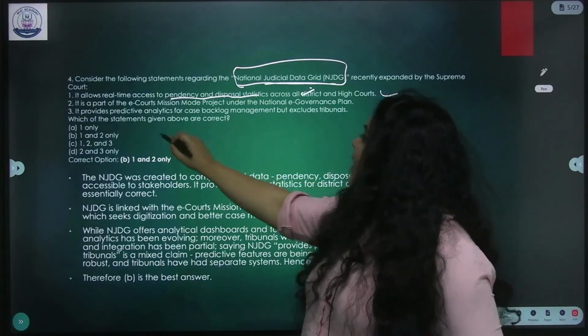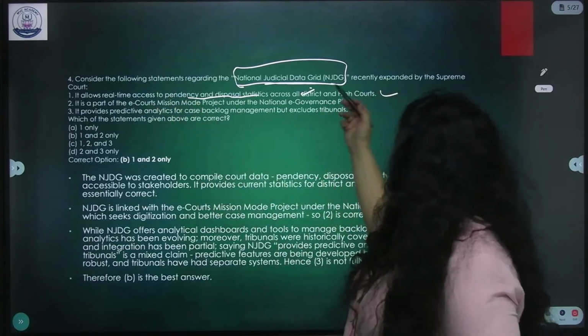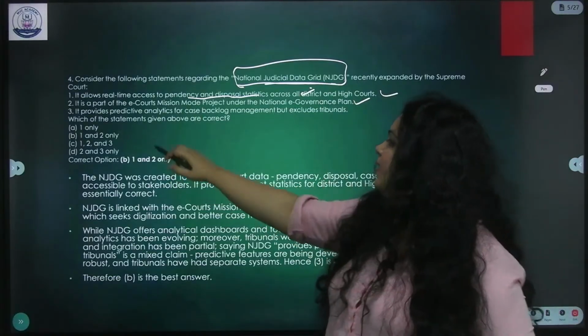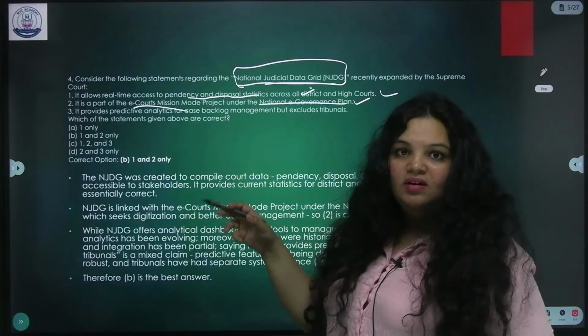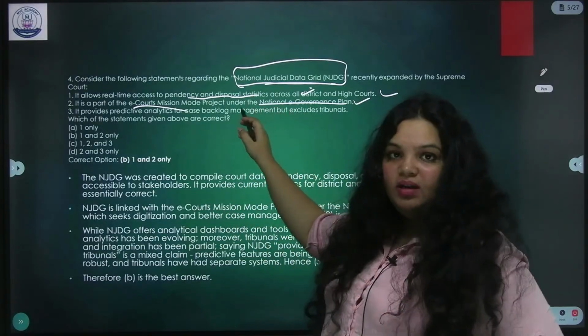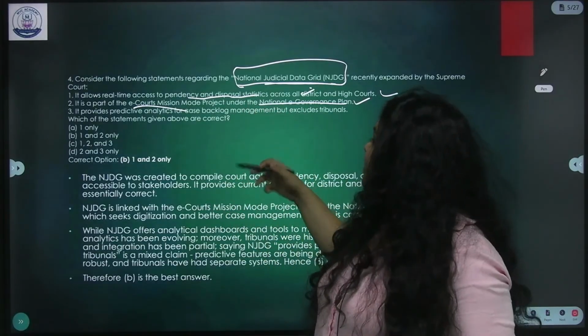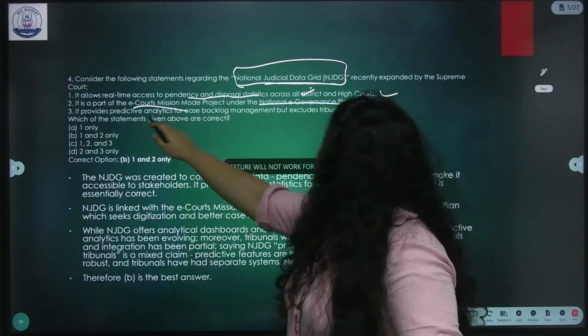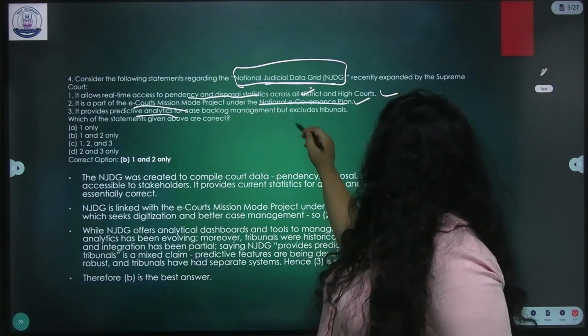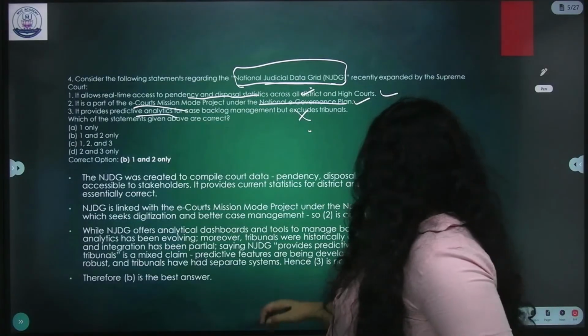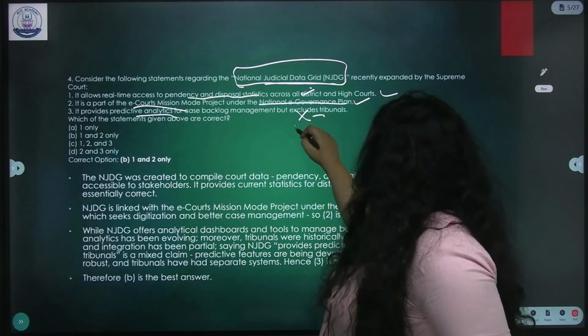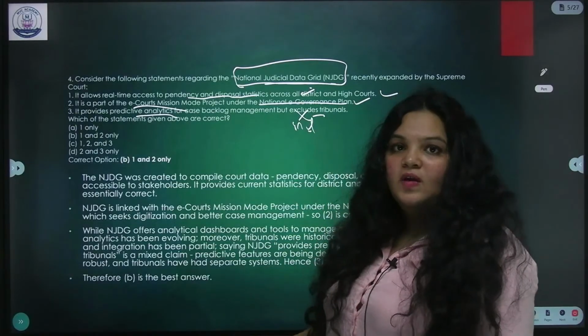Next, it's a part of the e-Courts Mission Project under the National E-Governance Plan. Correct. E-Courts Mission Project, National E-Governance Plan. You need to know this. Okay, people also got confused over here. Many people marked it wrong. Now, it provides predictive analysis for case backlog management, but excludes tribunals. No. It includes tribunals. Okay.